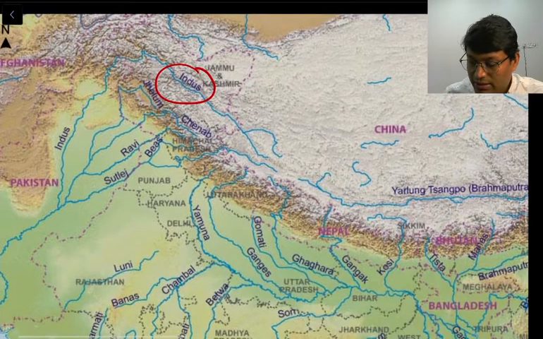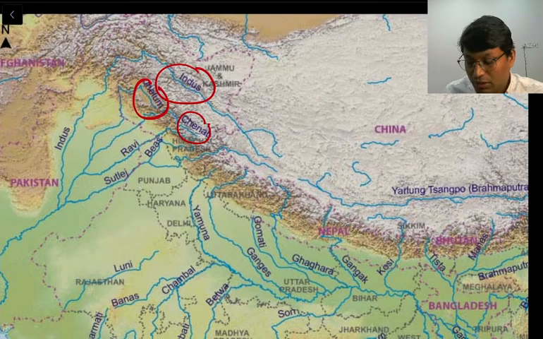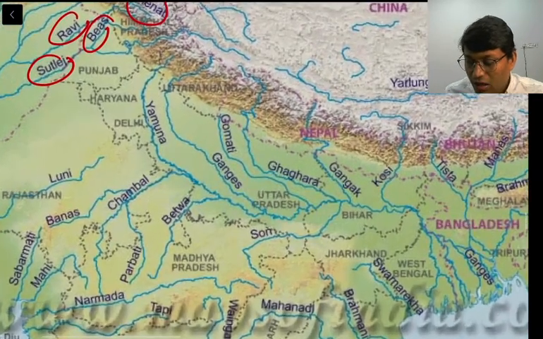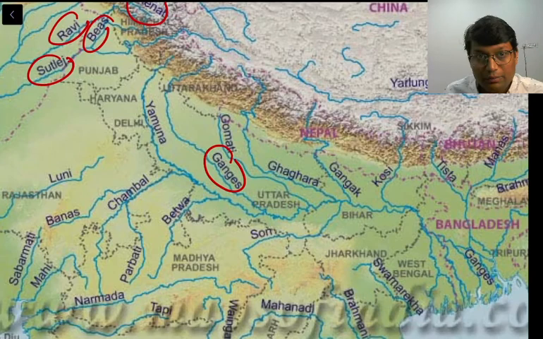So this is the Indus basin and the Indus river. To the south of that there are Jhelum, Chenab, Ravi, Beas and Satluj. So this roughly forms the Indus basin. Moving ahead, we have the Ganga basin. So this is river Ganga.